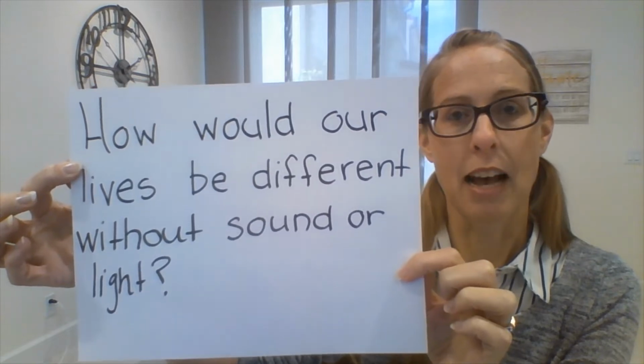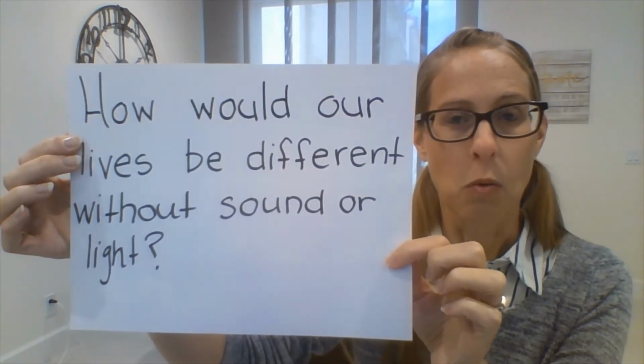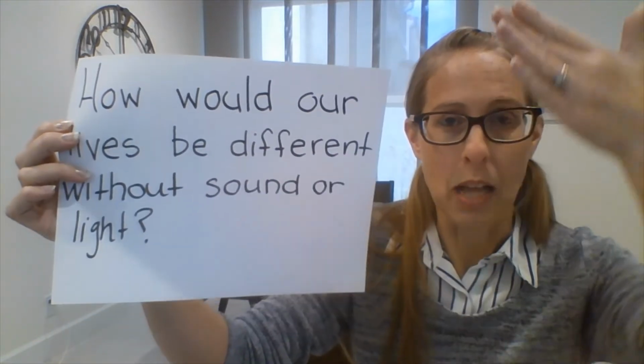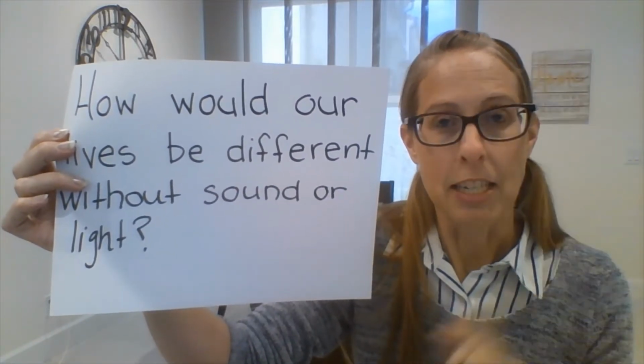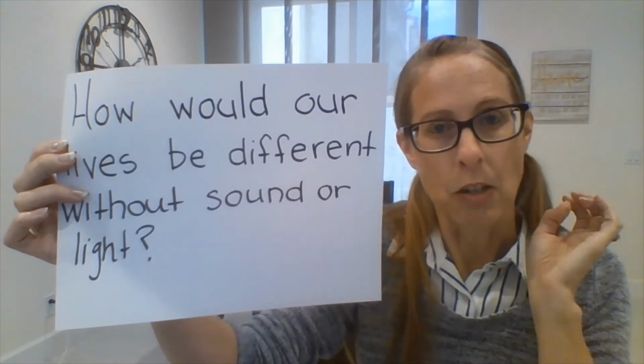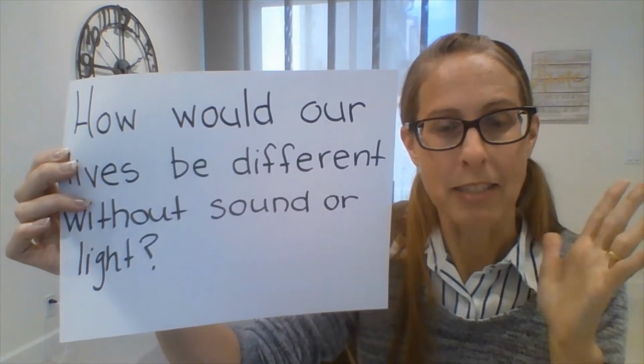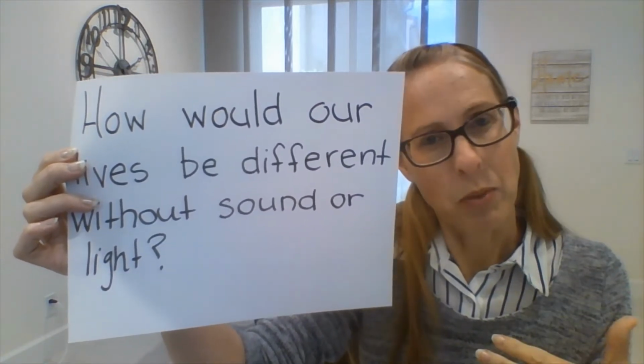I know that we have discussed and talked about Helen Keller, the amazing woman that was blind, which means she could not see, and she was also deaf, which means that she could not hear. And I don't know if you remember, but in class we closed our eyes and we plugged our ears for about 10 seconds to see what life would be like.